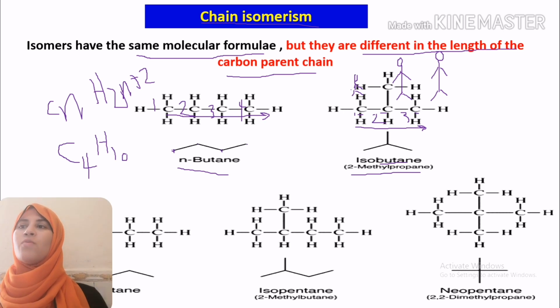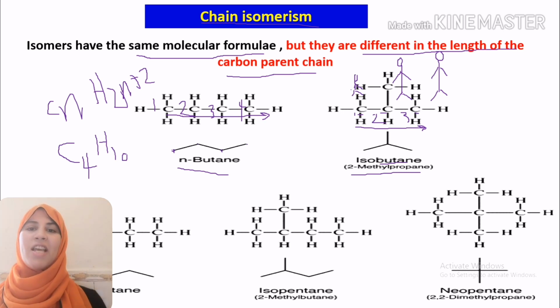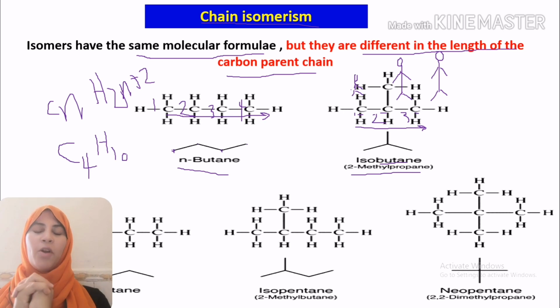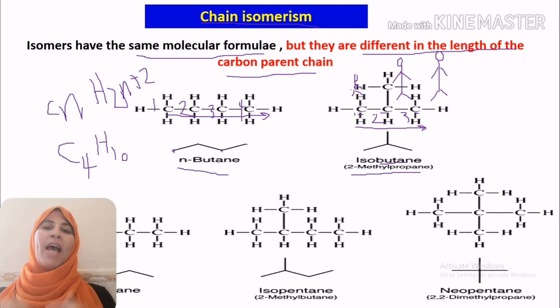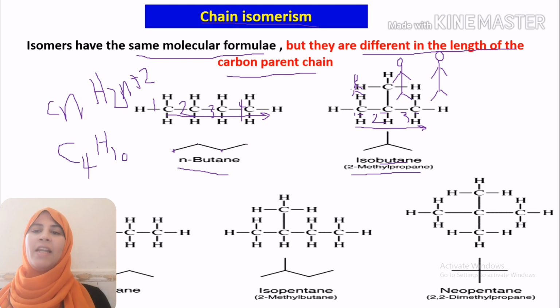How many hydrogen atoms? 1, 2, 3, 4, 5, 6, 7, 8, 9, 10. So we have C4H10. Exactly the same molecular formula, C4H10, but we are different in the length of our carbon chain. This is chain isomerism, and we have another example in pentane.